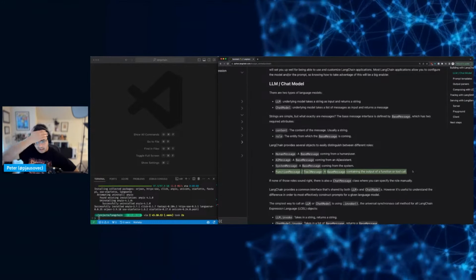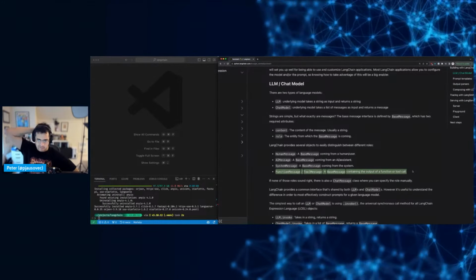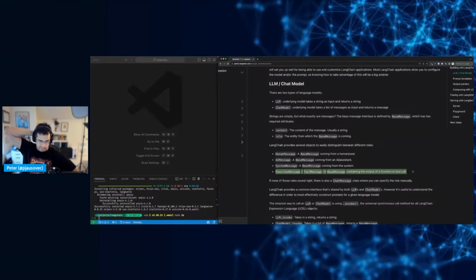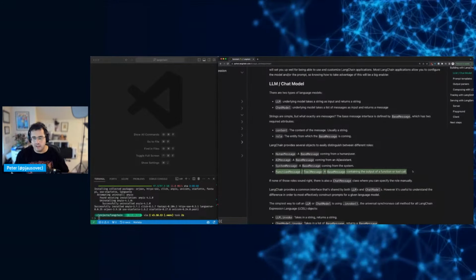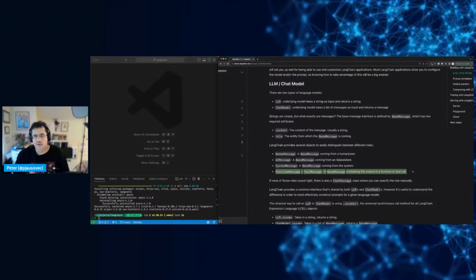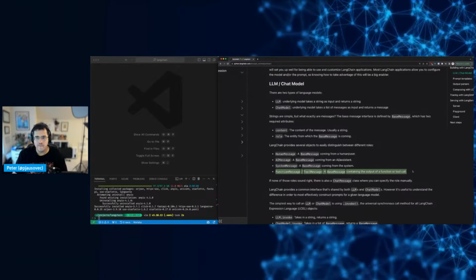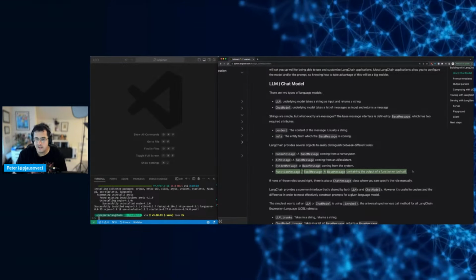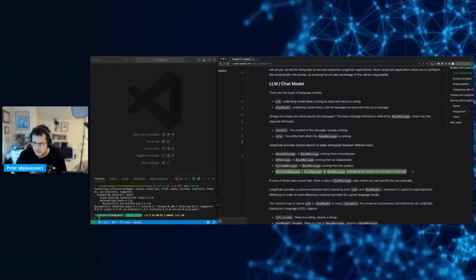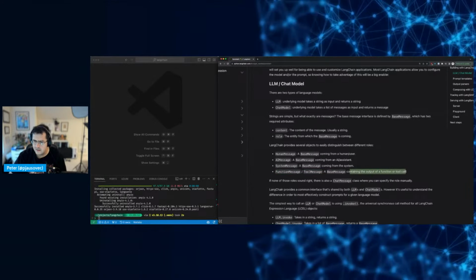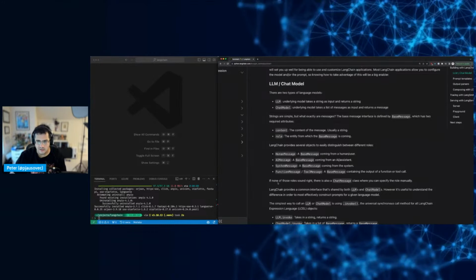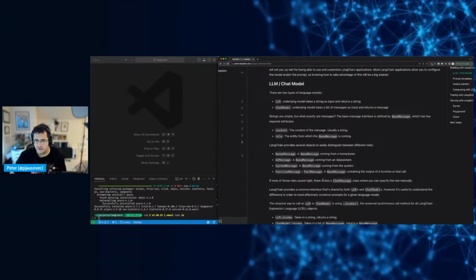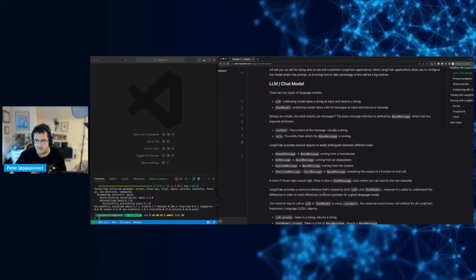Because in the OpenAI thing that I looked at, the functions were invoked by the app itself, right? Or you as a developer, right? You would have to invoke your actual function and then send that back as a message. But this one is telling me, okay, well, we'll see. If none of those sound right, there's also a chat message class where you can specify the role manually.